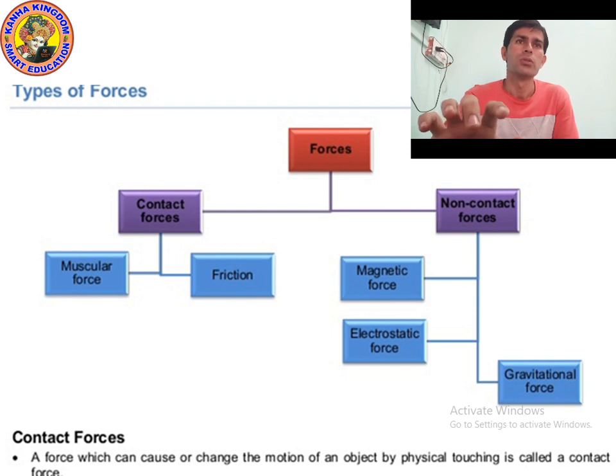So contact force works when an object is in contact with another, but non-contact force works without any contact.